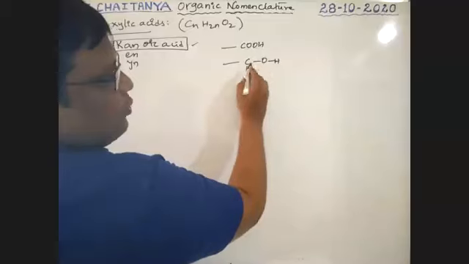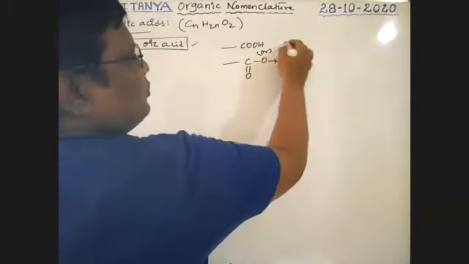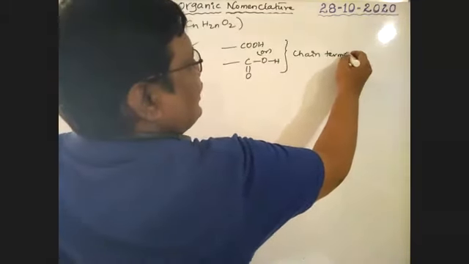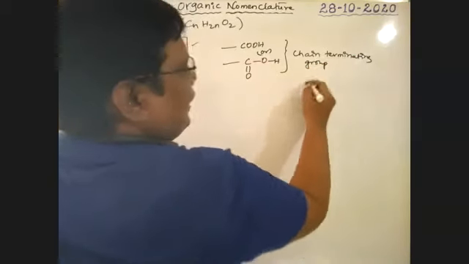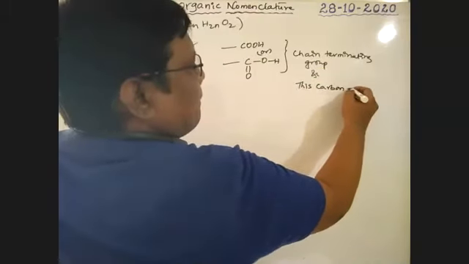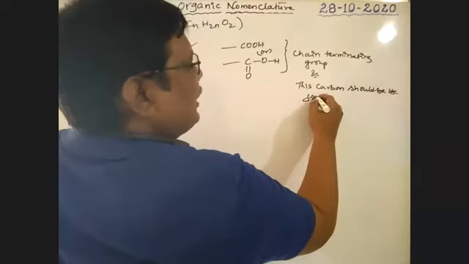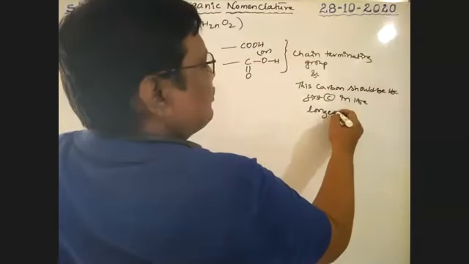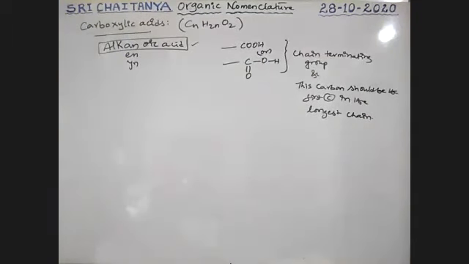That means, boys, here no continuation chain is available. This is a chain terminating group, and this carbon should be the first carbon in the longest chain. So this carbon should be the first carbon in the longest chain.